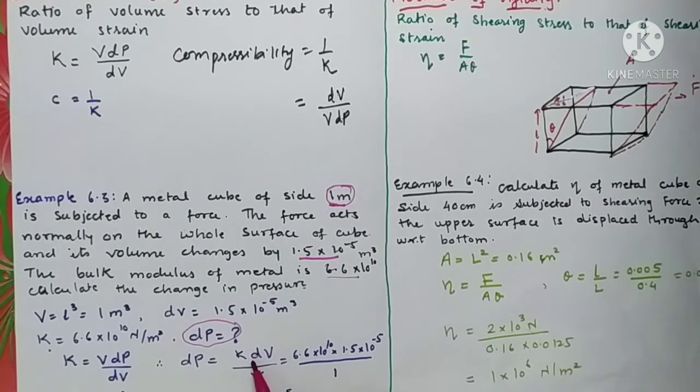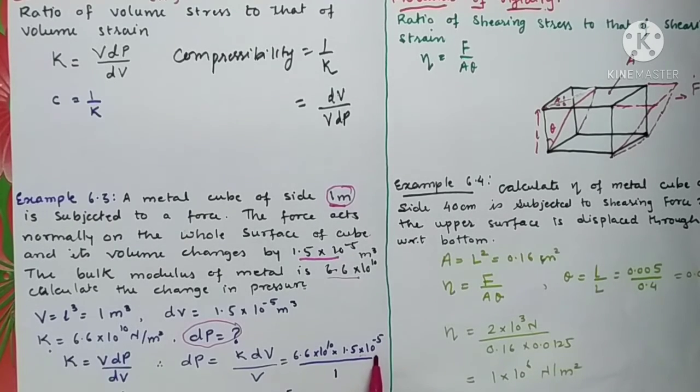Here we just have to substitute the values of each thing. Substitute the value of K, it is 6.6 into 10 raised to 10, into dV which is 1.5 into 10 raised to minus 5, and V is 1.